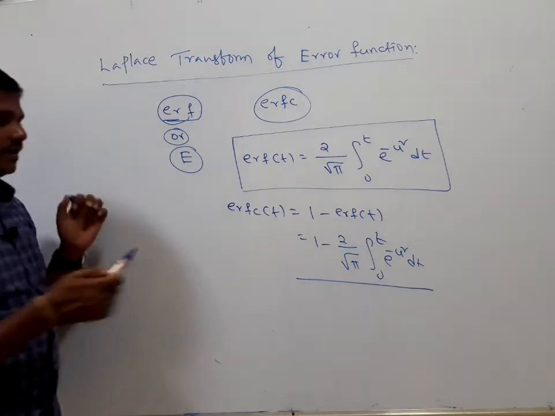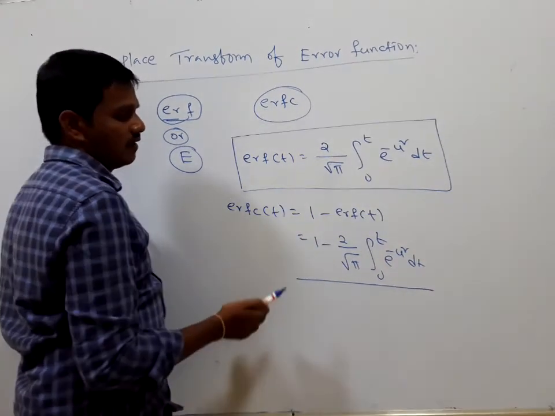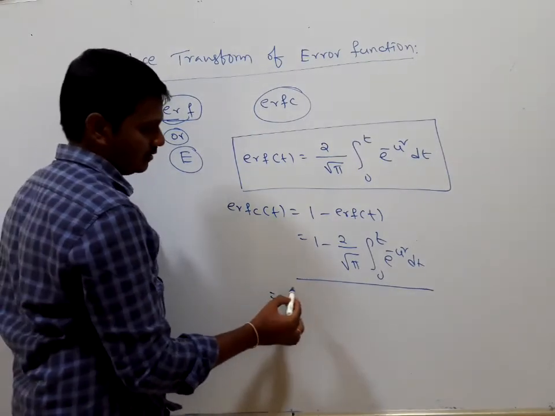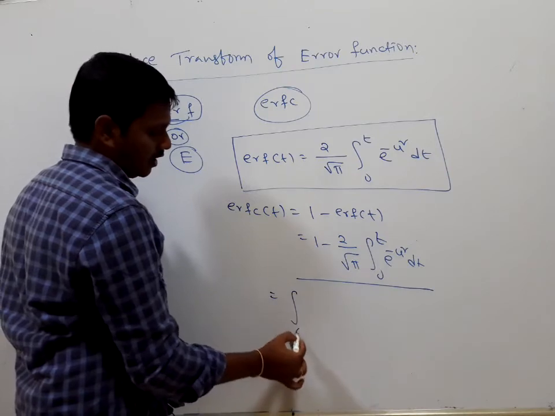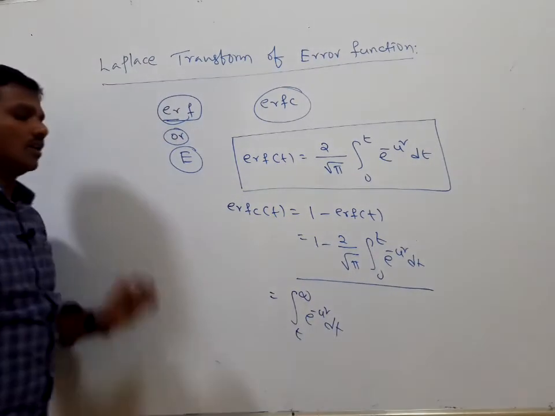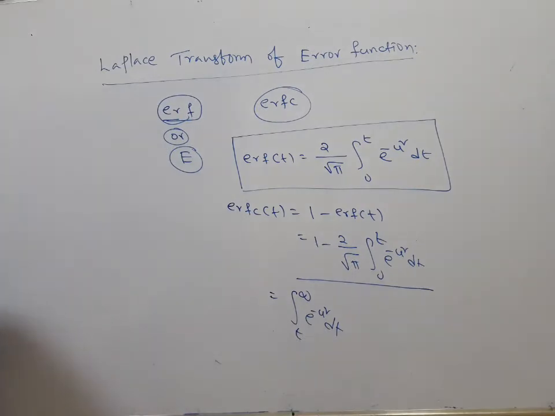If you add these, we get 1, which is the same as 2 by root pi integral t to infinity e to the power of minus u square du.